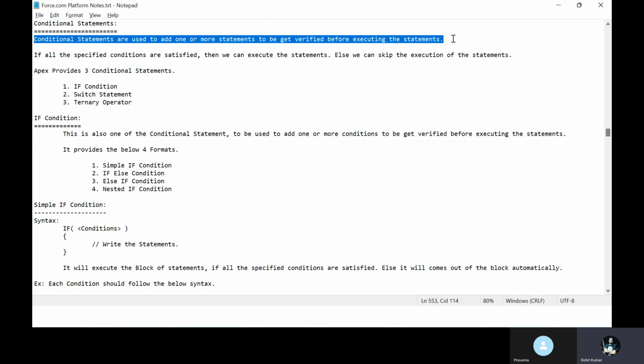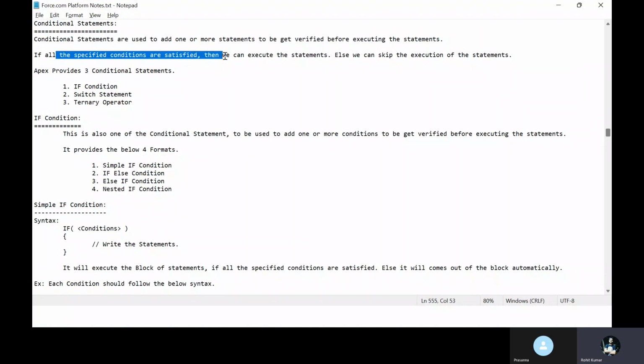Based on your branches, you can move on to other things. So conditionally, we can run our code. If all the specified conditions are satisfied, we execute the statement, else we skip the execution of the statement. This is the definition of a conditional statement.